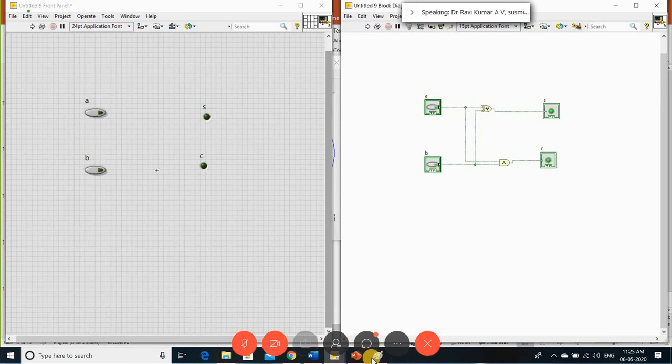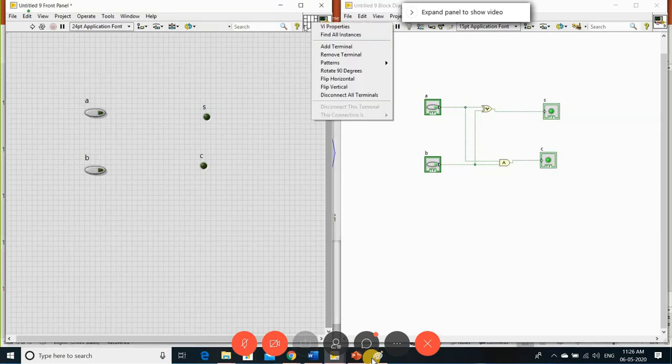So how do you create it as a VI? See, in the front panel, I'll have the variables A and B, and these are the inputs, and S and C are the outputs. So in the right corner, we have the connector panel. Right click on this. In this, we can see that in all VIs the left side are the inputs, and the right side are the output terminals.